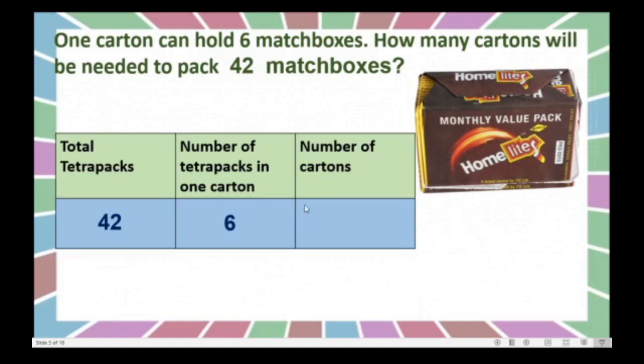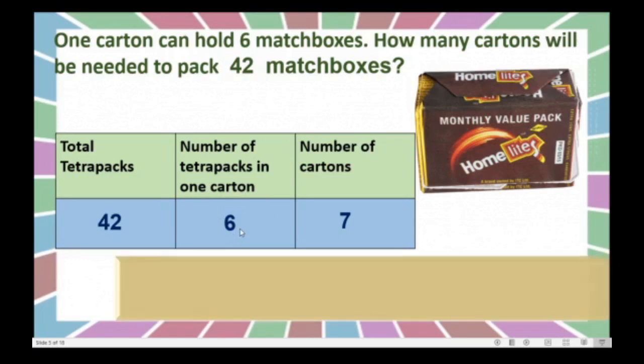Come on, tell me what will be the number of cartons after packing? Yes, 6 7s are 42. So we will get 7 cartons of match boxes, each with 6 match boxes. Right?